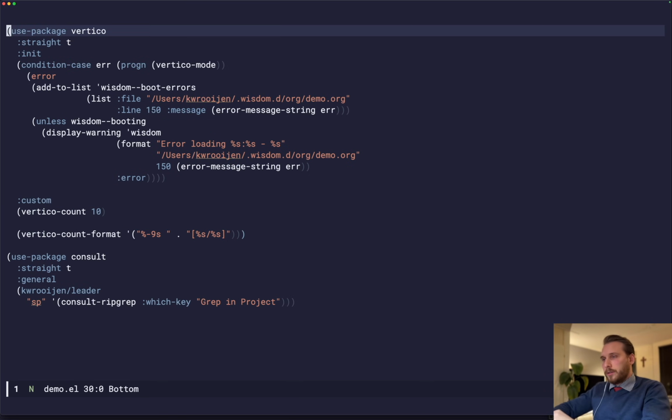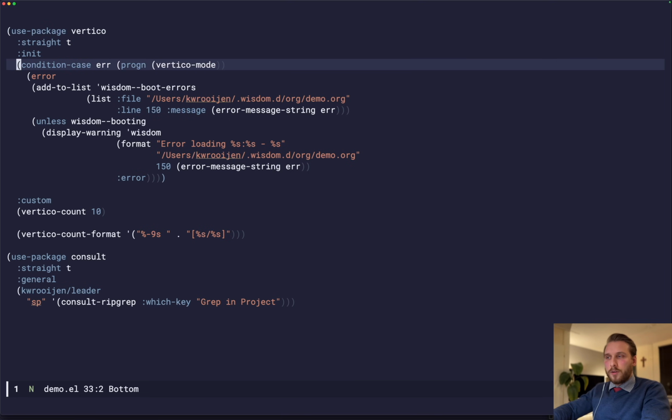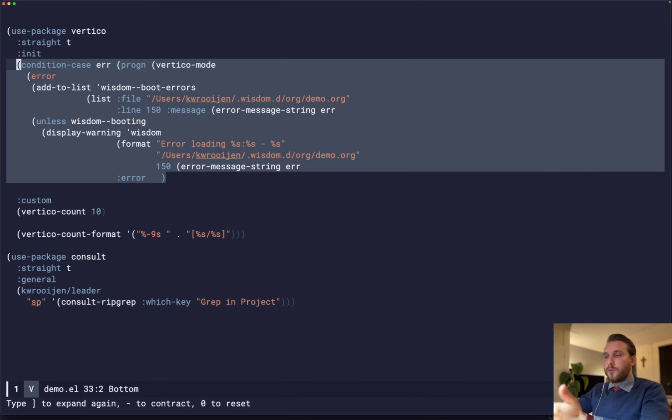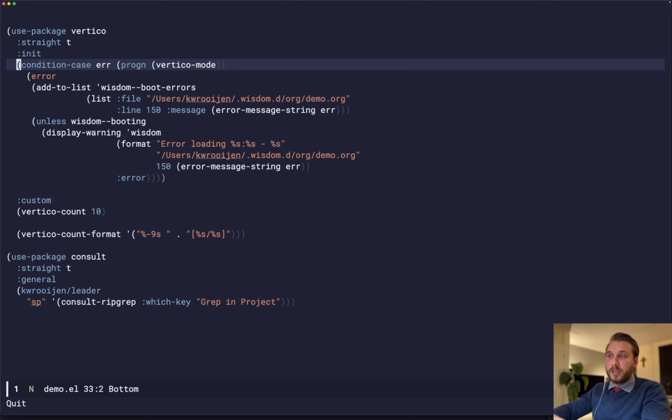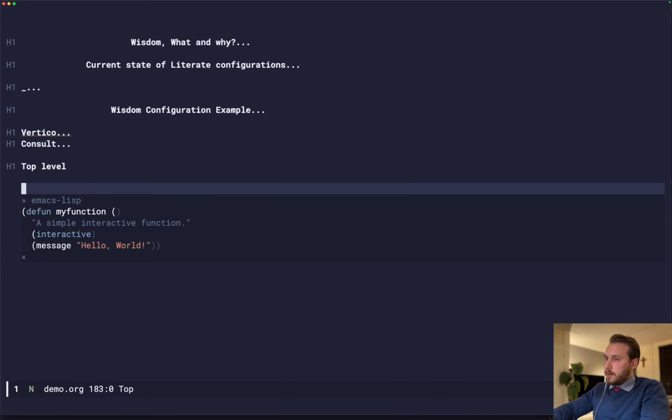in isolation. And same thing here, right? This init source block is wrapped in a condition case. So if you have multiple source blocks inside of this init, then they are all wrapped in condition cases, right? Which is just great. So that's basically the bread and butter of